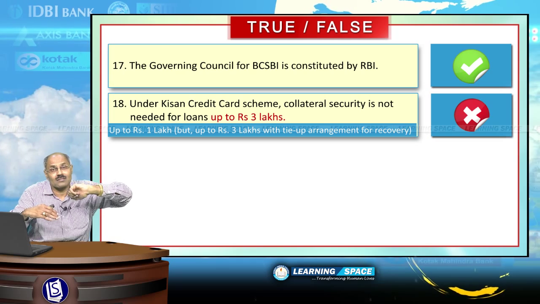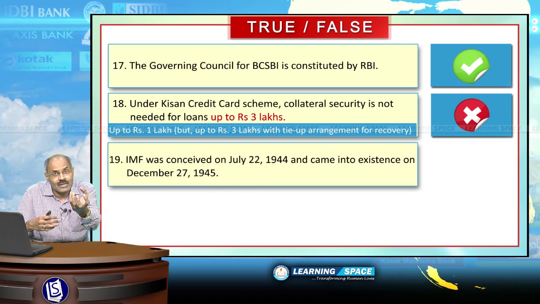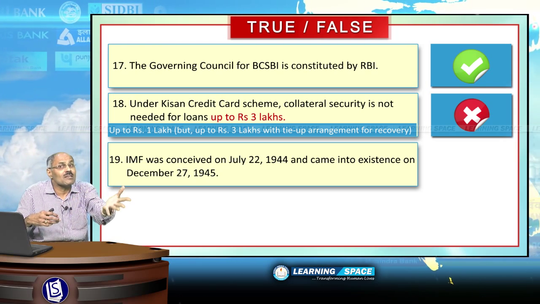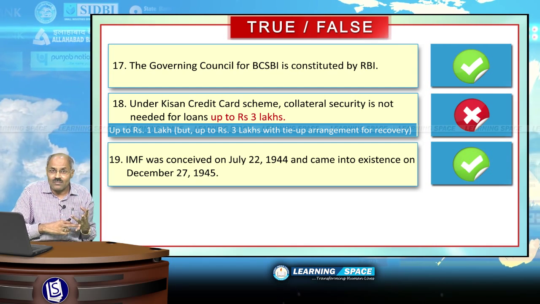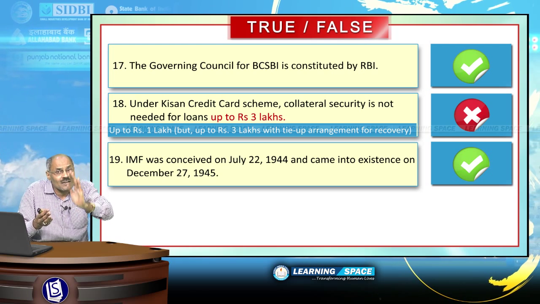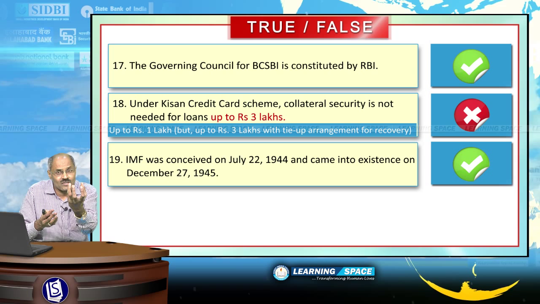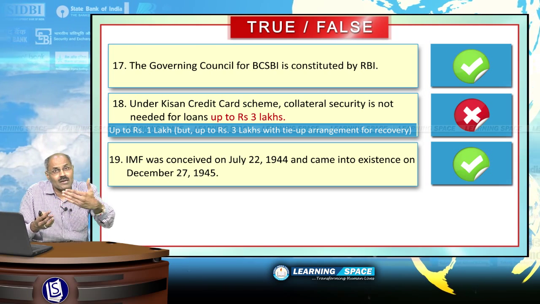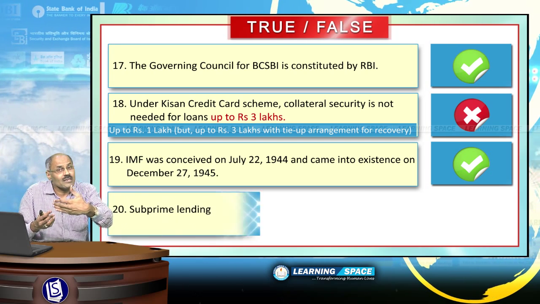Please correct this sentence. International Monetary Fund was conceived on June 22, 1944 and came into existence on December 27, 1945. Absolutely right. This International Monetary Fund and World Bank, these two are the institutions conceived during the Bretton Woods Conference subsequent to Second World War, and this IMF was established on December 27, 1945. Look into the next one.